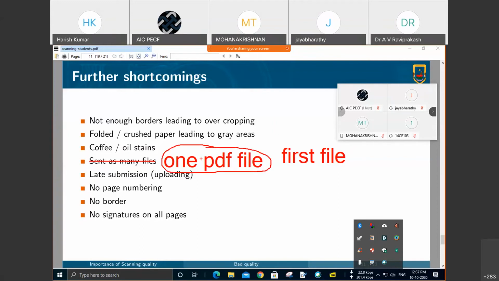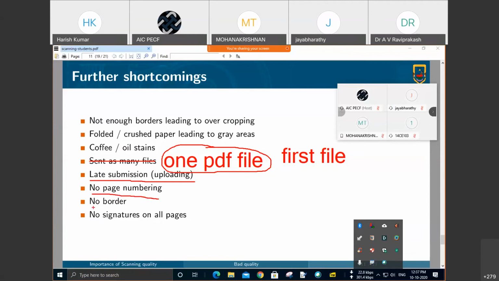And don't forget to check before sending that PDF file. Point 1: if there are 30 pages, check that all 30 images are included in the file. Point 2: check that all pages are sequentially included, page number 1, 2, 3, 4, 5, 6, everything sequentially arranged. Only after checking that all these things are done properly should you upload the PDF file. And try to avoid late submission, because submissions are liable to be rejected, and if they are rejected, you can't do much about it.